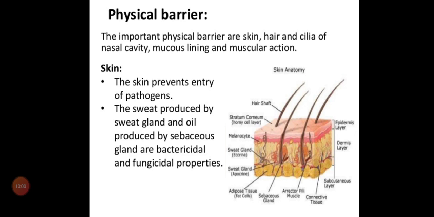So what will this physical barrier do? First, you write physical barriers will block the entry of microorganisms into the body. Is that clear? It will block the entry of microorganisms into the body. So what will this physical barrier consist of? It will consist of, as we have learned, skin and mucous membrane. Skin and mucous membrane are the main parts of this physical barrier. I'll explain the skin in detail in the next video. Thank you, children.